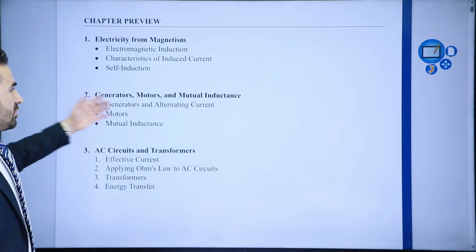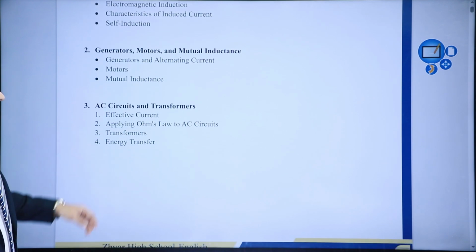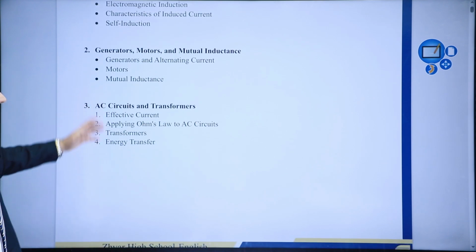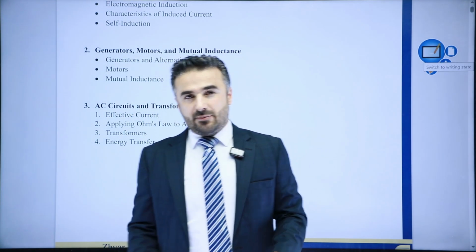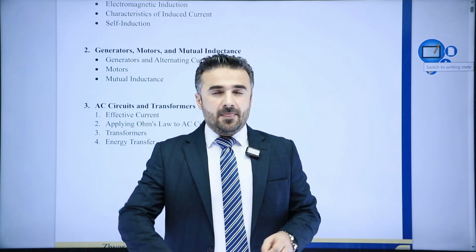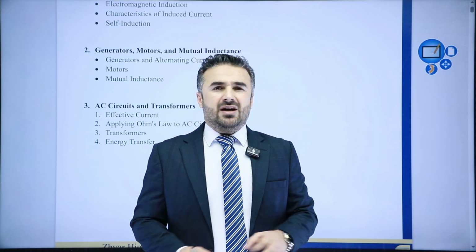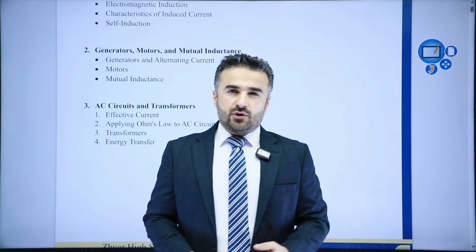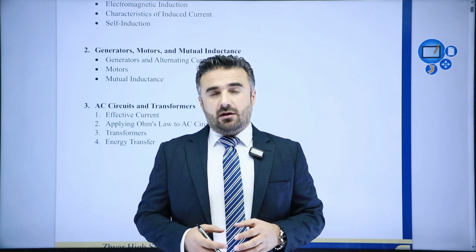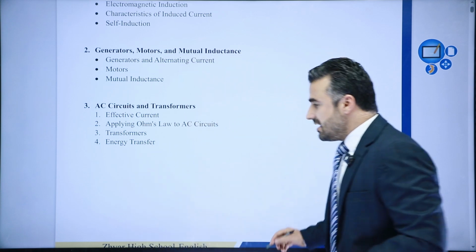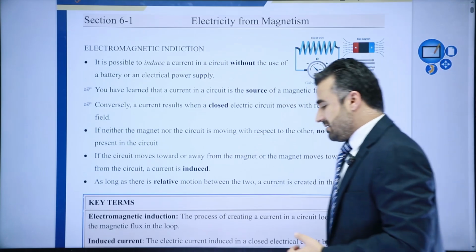And then after that, we'll talk about generators, motors, and mutual induction. And then after that, we'll talk about AC circuits and transformers as well. And of course, each one of these is very, very important. And you can say that chapter 6 is one of the longest chapters, not the most difficult one, by the way. But if you're doing your homework and following up daily, you can get the marks that you desire, because most of the time a lot of marks will be in this chapter specifically. So let's begin with the first section, and that is basically electricity from magnetism.